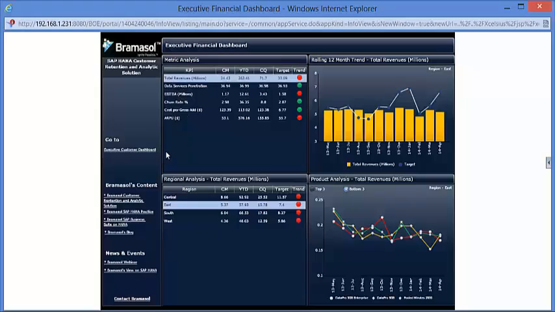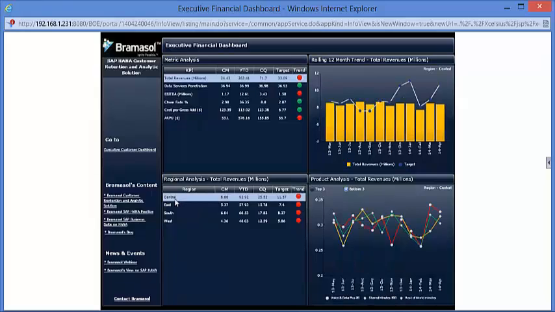Now what he can do, he can then try to analyze this revenue performance for different regions like central, east, south and west. So we can see here that there is a negative trend for all these regions. Now data will change accordingly. On the right hand side, we can see that there is a comparison between the target and the performance, or the actual achievement, for this particular KPI for this particular region. This we can see for the last couple of quarters.